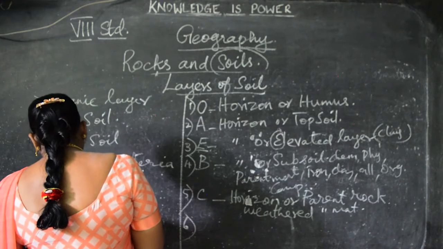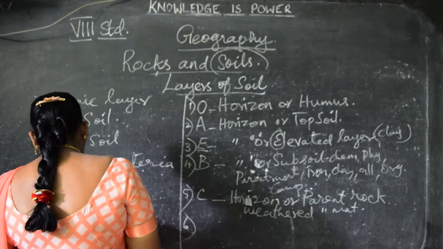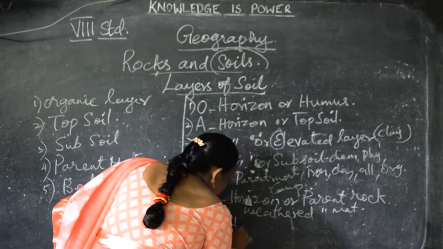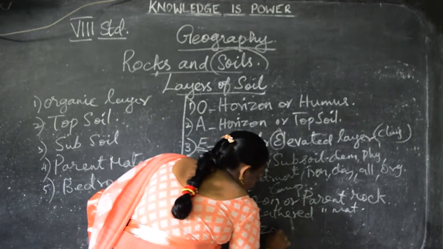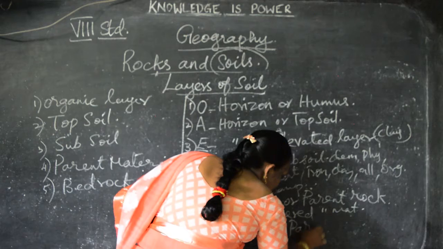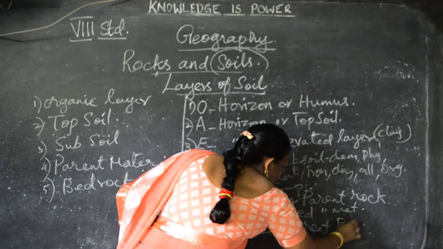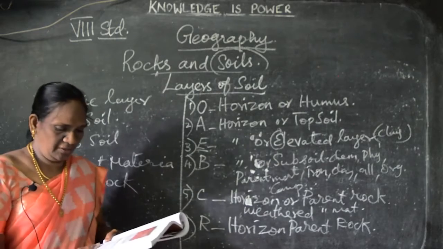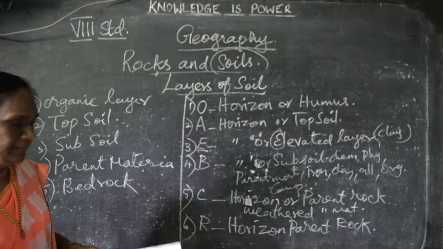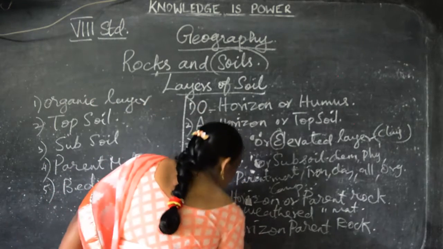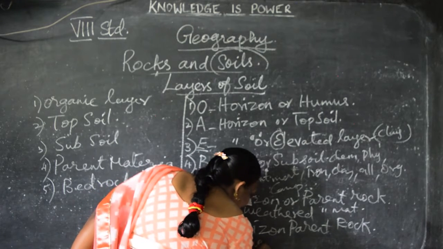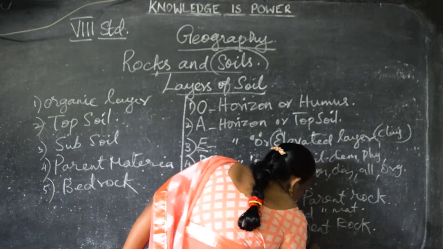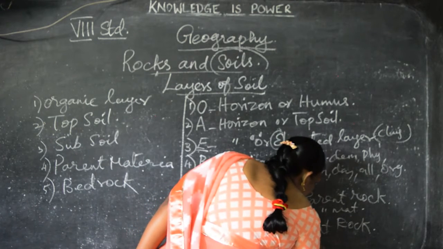And the sixth layer of rock is called R, that is horizon parent rock. Horizon parent rock is the unweathered part of bedrock. In this we do not have weathering, so unweathered bedrock is there.